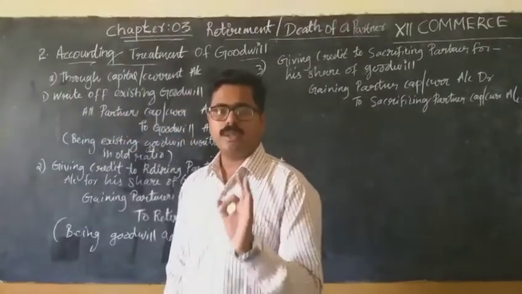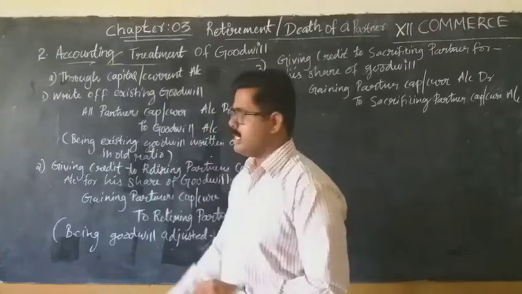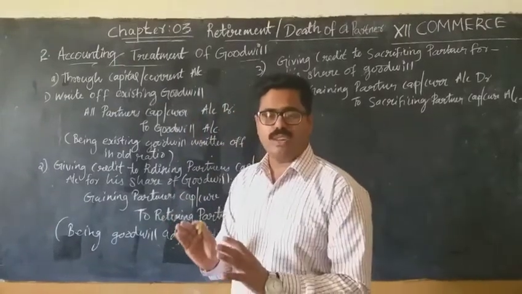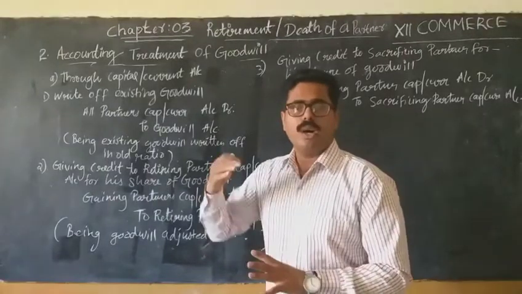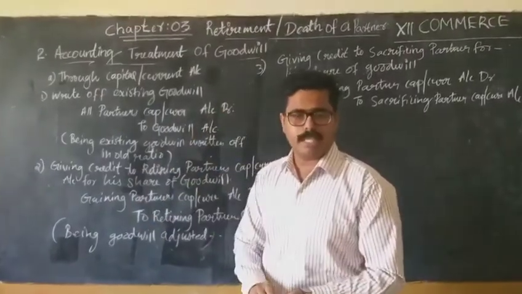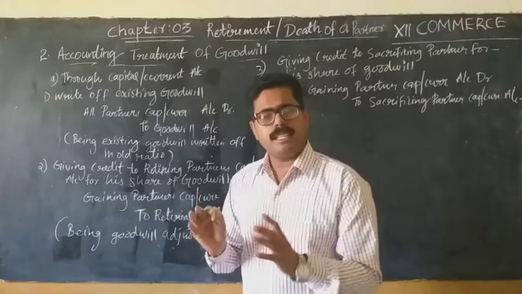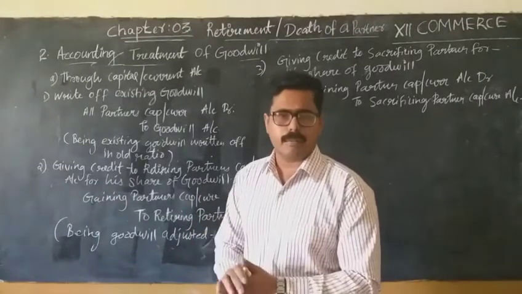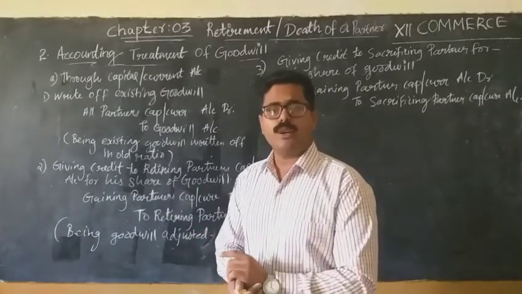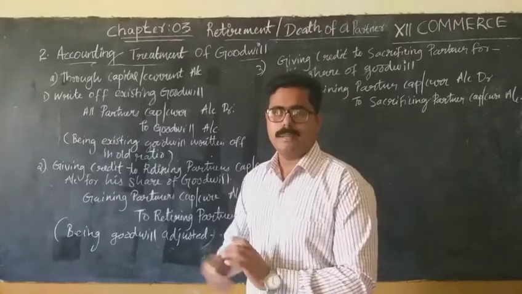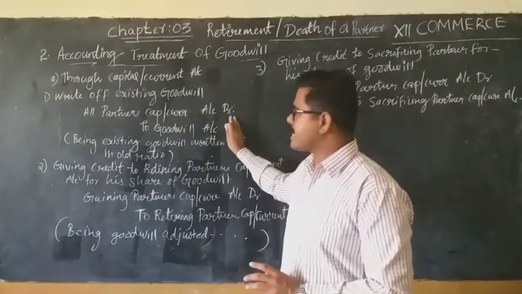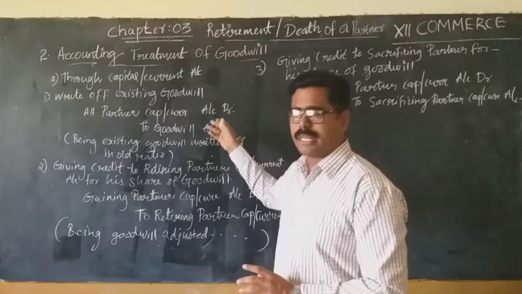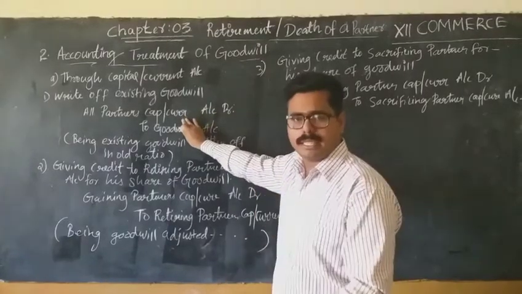For that, three journal entries are passed. The first one is for writing off existing goodwill that appears in the books of accounts on retirement of a partner. It should be written off from the books of accounts. For that we pass an entry: all partners' capital accounts or current accounts. It is based on which method they are following.